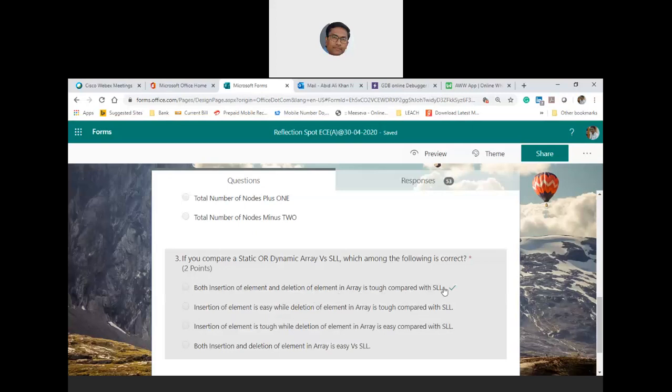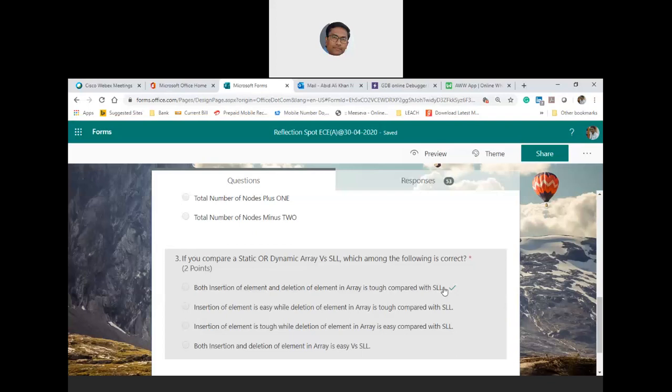But in order to do the same logic using an array, you need a huge amount of data memory, because you need to create a duplicate array, copy the elements that you want, and then release that duplicate array.